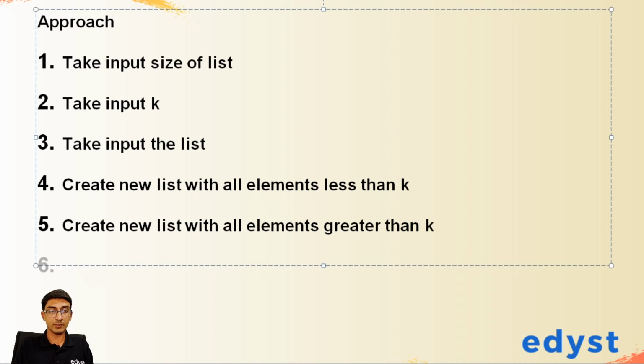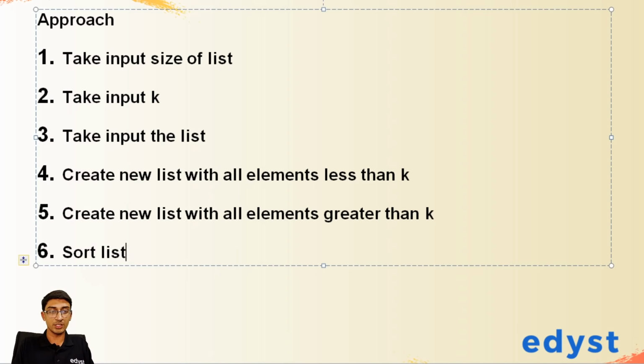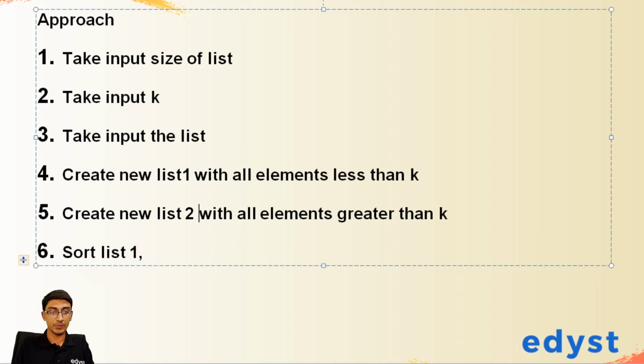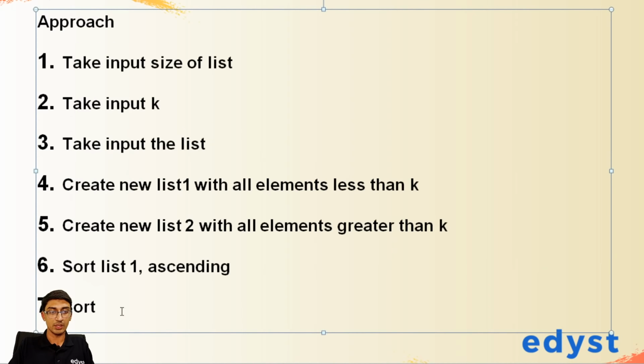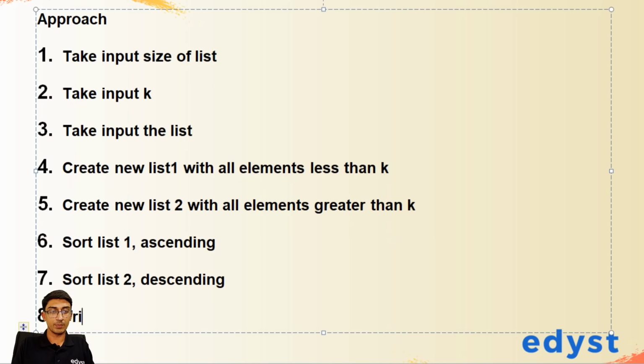Then sort list 1 ascending, sort list 2 descending, and print list 1, list 2.